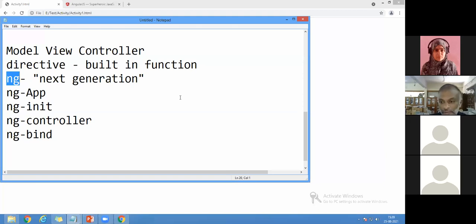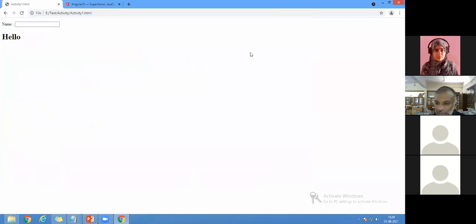Now, first we go with a single program. Make your concepts very clear. Don't think like C, C++ or Java. It is an entirely different concept. Now I'll take a first program and I will explain the concepts.